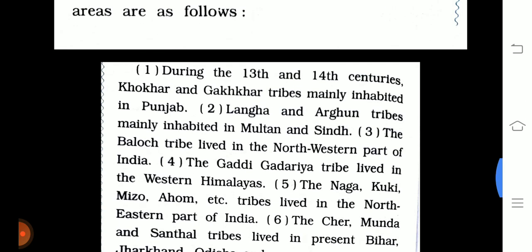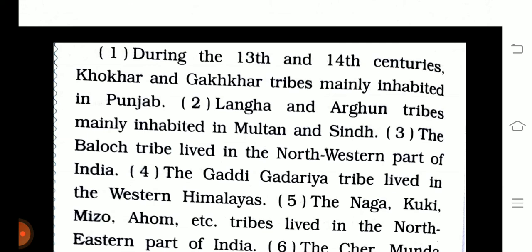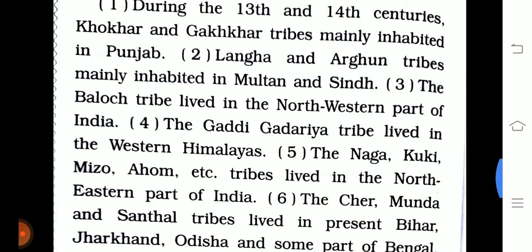During the 13th and 14th centuries, Khokhar and Gakkhar tribes mainly inhabited Punjab. Second, Langah and Arghun tribes mainly inhabited Multan and Sindh. Third, the Baloch tribe lived in the north-western part of India. Fourth point, the Gaddi tribes lived in the western Himalayas. Fifth point, the Naga, Kuki, Mizo, Ahom, etc. tribes lived in the northeastern part of India.